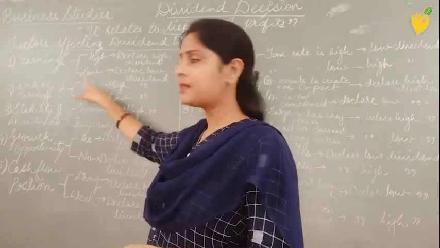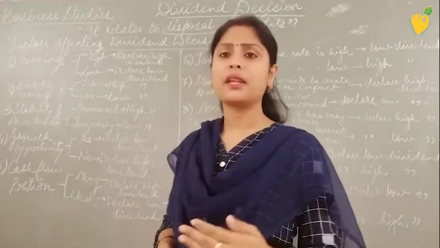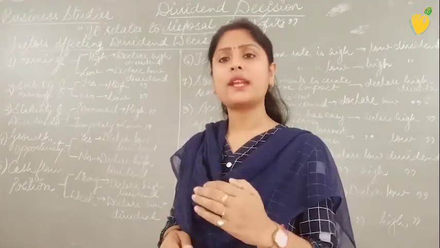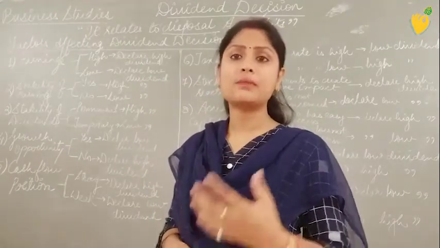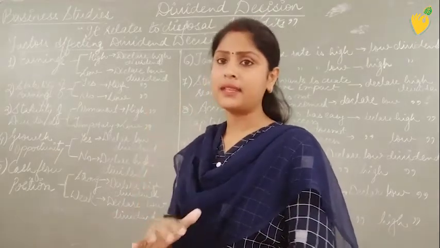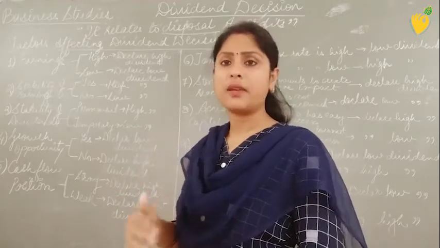On the same basis, point number 2 says stability of earnings. When the earnings are coming and those earnings are stabilized, that means every year the organization is able to generate a handsome amount, which is making the organization run its activities very smoothly.